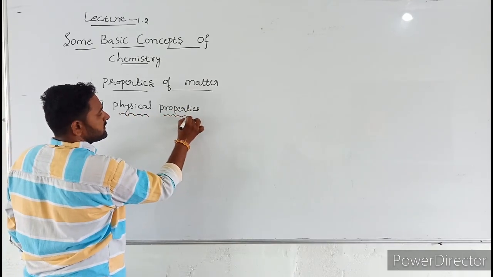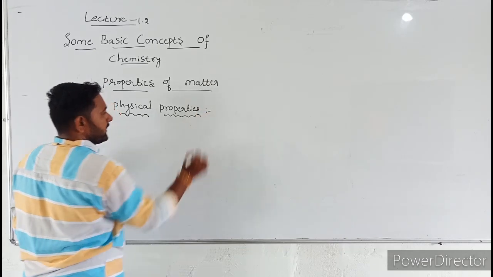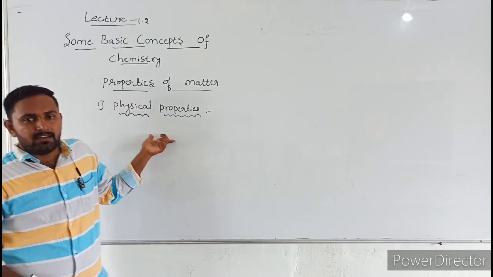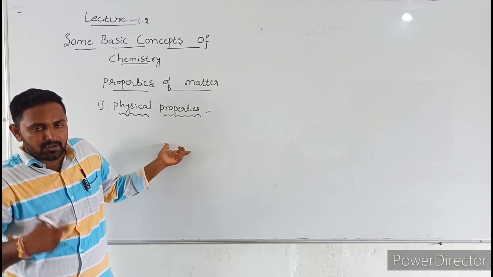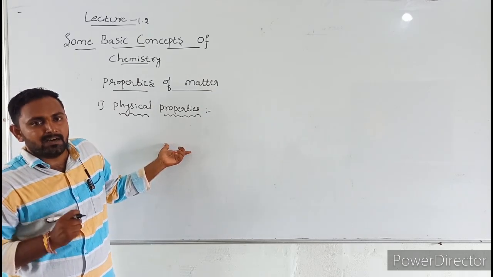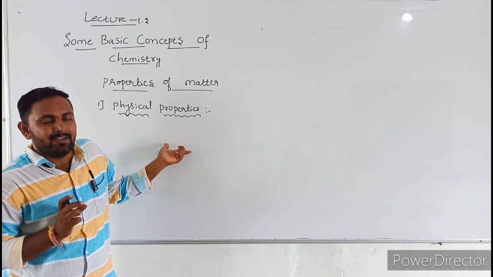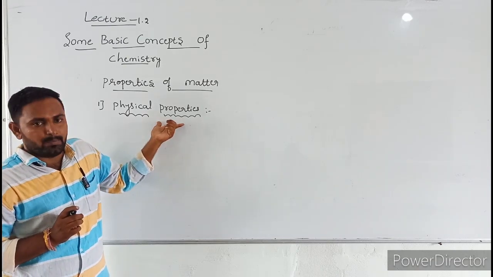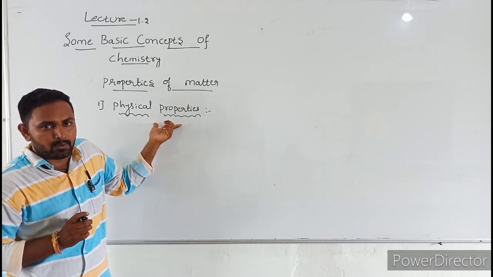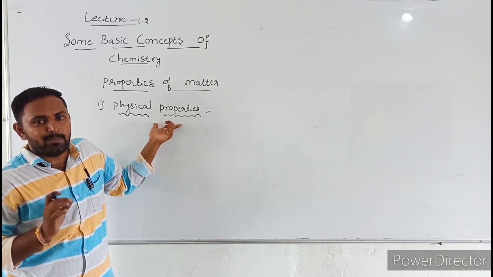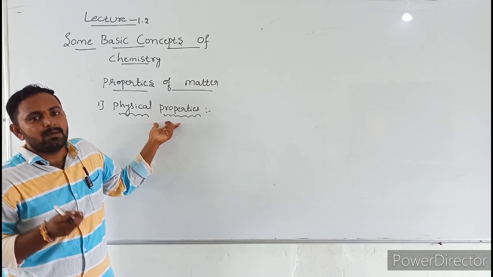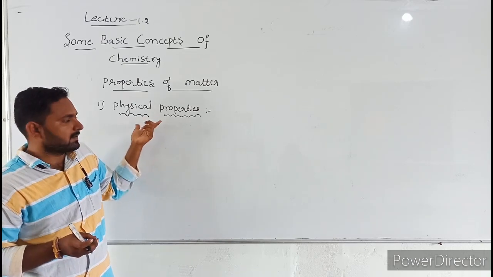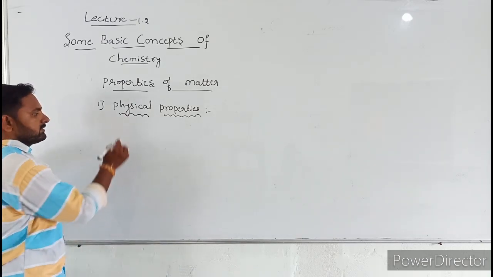Now first we will discuss physical properties. Physical properties are those properties which can be measured or observed without changing the composition of substance. Means to measure physical properties, we don't require chemical reactions. Without chemical reaction, we can measure the properties.